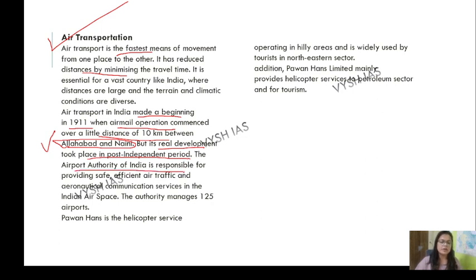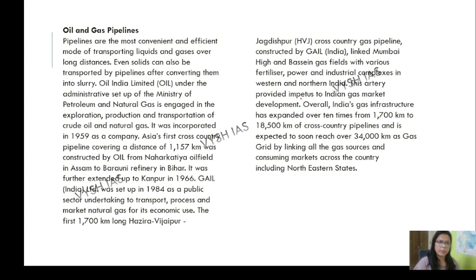The Airports Authority of India is responsible for providing safe, efficient air traffic and aeronautical communication services in Indian airspace. The authority manages 125 airports. Pawan Hans helicopter services basically operate in hilly areas and are widely used for tourism in the northeast. In addition, Pawan Hans Limited mainly provides helicopter services for petroleum and so on, not so important.